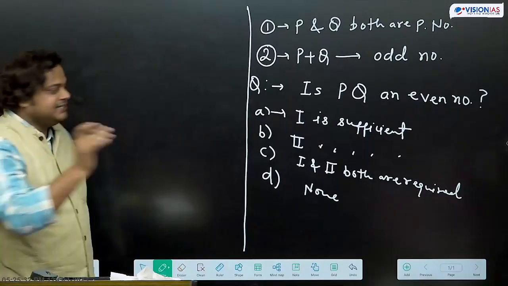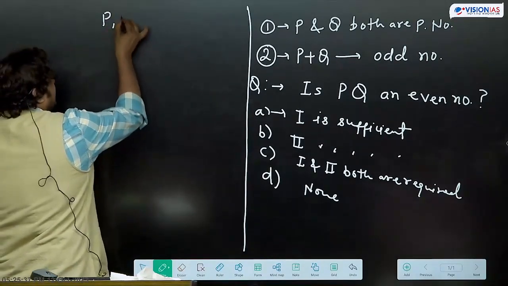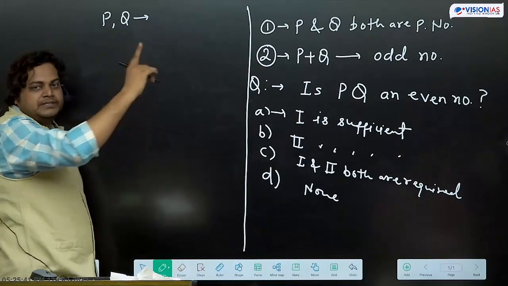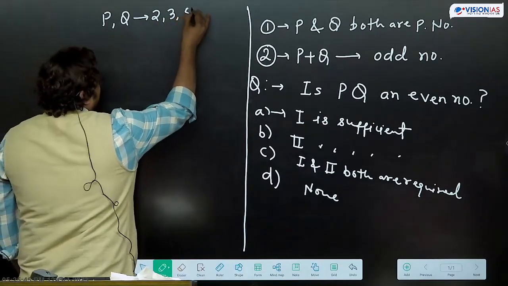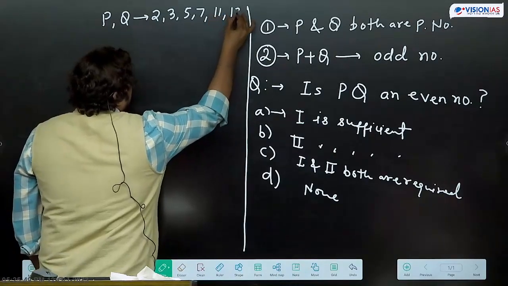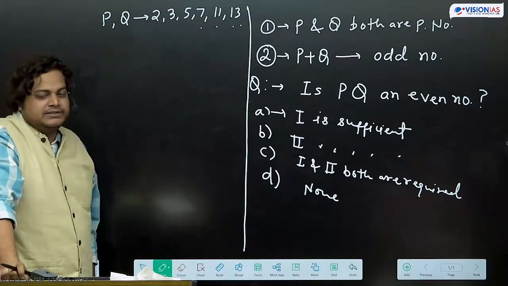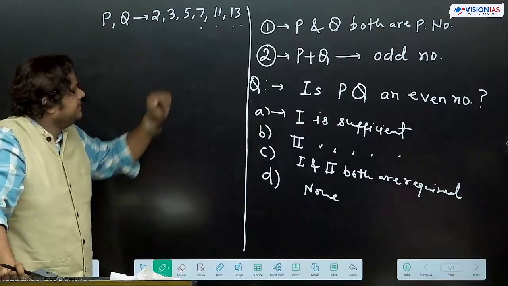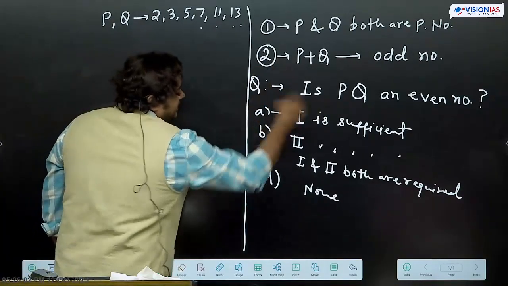Try to understand this way. P and Q can take prime values like 2, 3, 5, 7, then 11, 13, this way, because it is written that these are prime numbers. If these are prime numbers, then is PQ an even number?